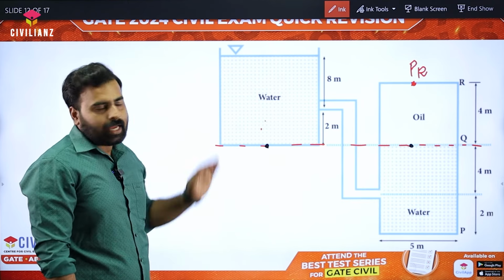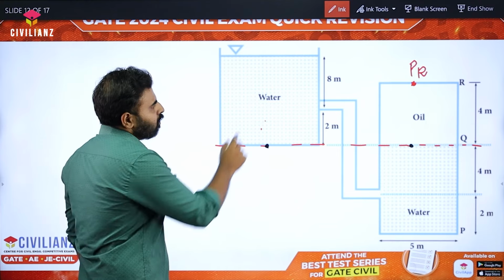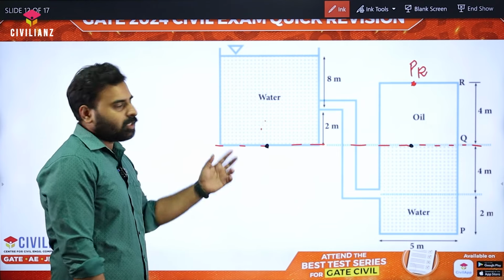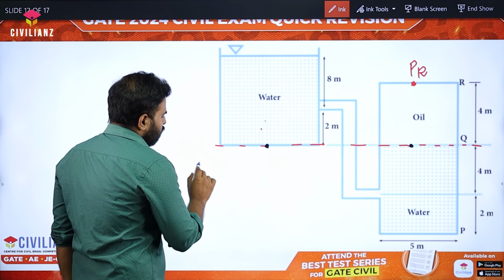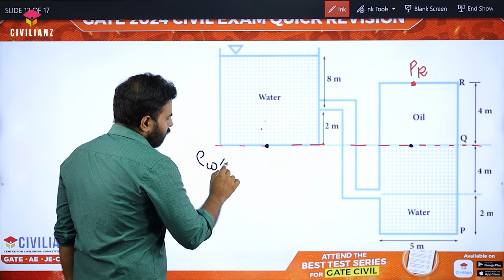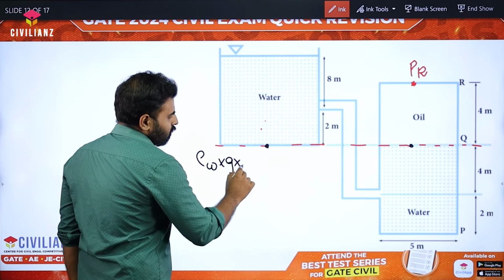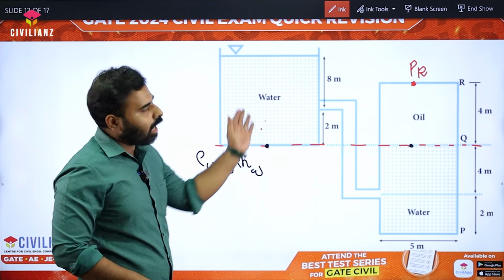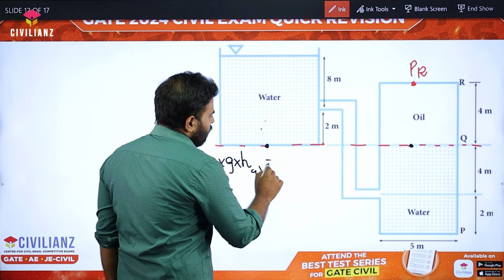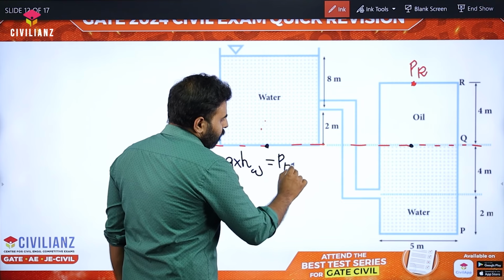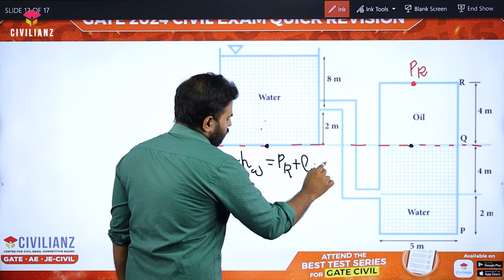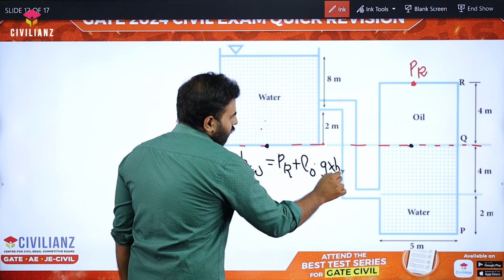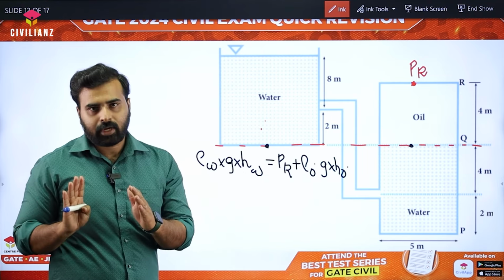In this tank, the pressure at the base will be equal to water pressure. So it is equal to rho of water into g into h of water, this height. And on this side, it will be equal to the pressure at point R plus rho of oil into g into h of oil.